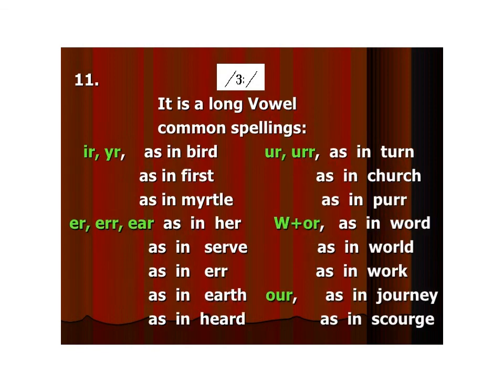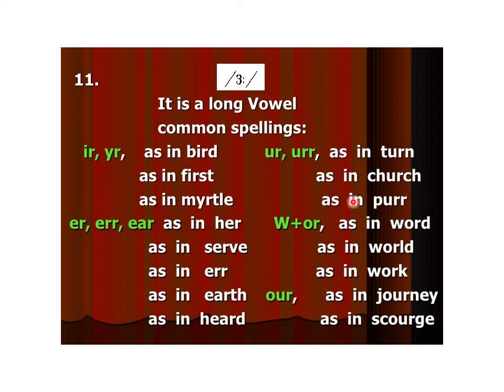Number 11, it's a long vowel, like bird, first, metal, serve, earth, herd, turn, church, word, world, work, journey.